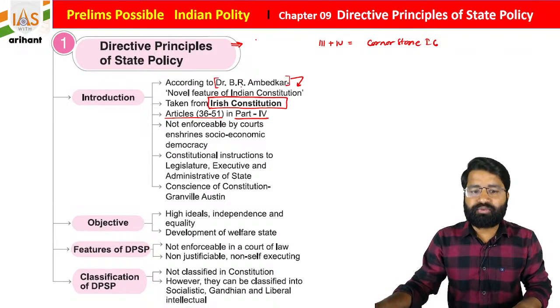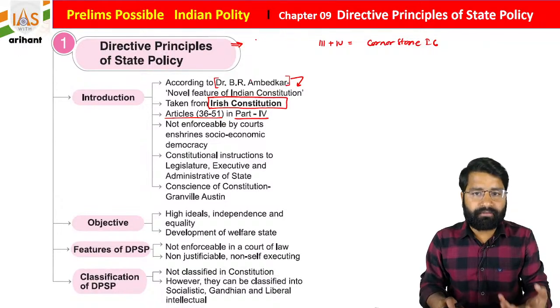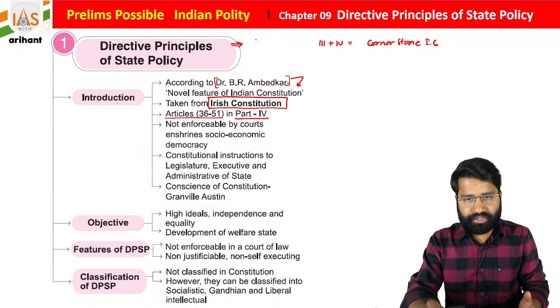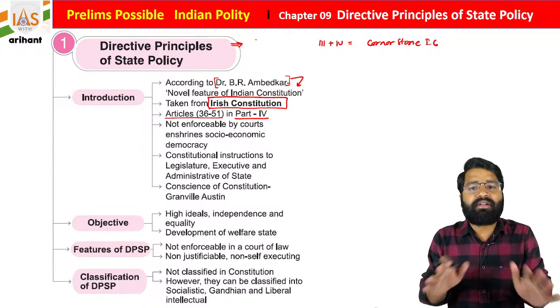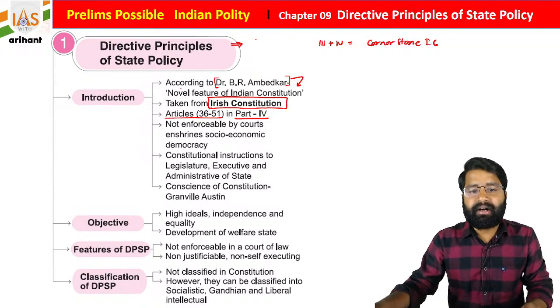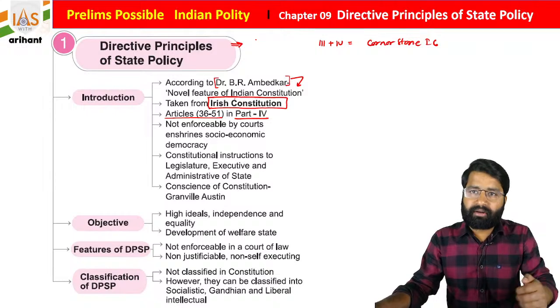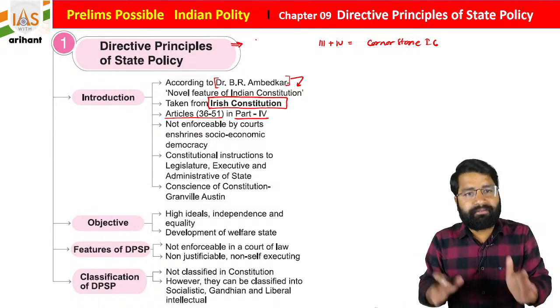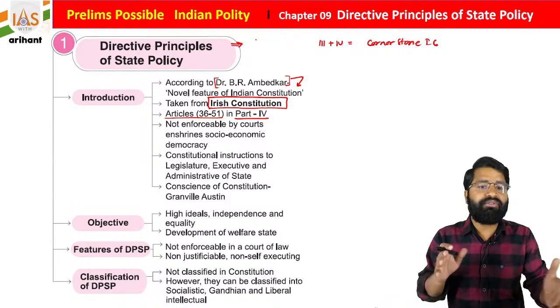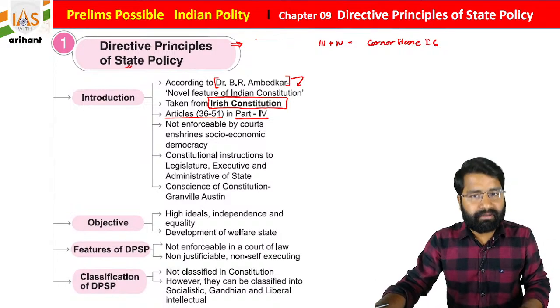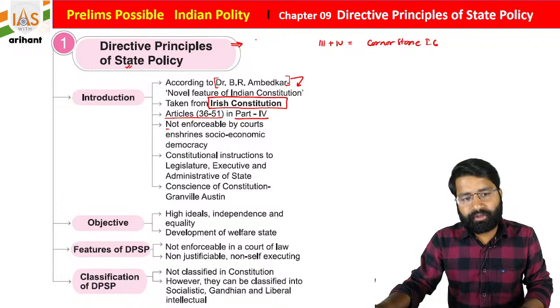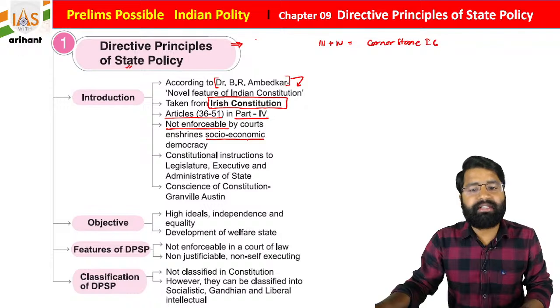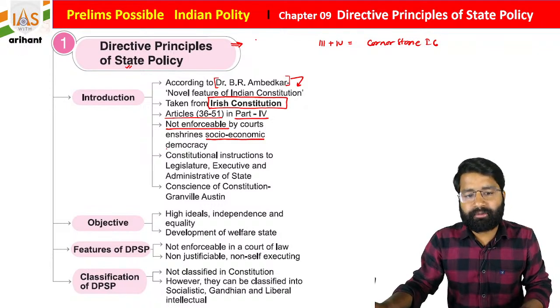And as I told you, students, the directive principle of state policy is just a direction. It is just a direction. It is not enforceable. So it depends on whether the state has resources. As I told you, if you have time, then you are going to read, otherwise you are going to deny. In the same format, students, if the state has resources, then they are going to follow the directions given under the DPSP. Okay, so what you see, DPSP is non-enforceable, and it is basically enshrining socio-economic democracy, students.